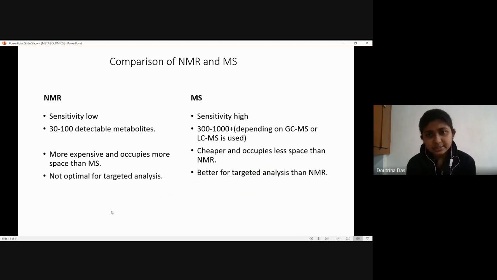And for a targeted analysis, which we usually use in drug discovery or such things, an MS is better than an NMR, and it's cheaper and it occupies less space than an NMR. So these are the basic differences between an NMR and MS. And in most metabolomic studies, we usually couple our chromatographic techniques with an MS more than an NMR.